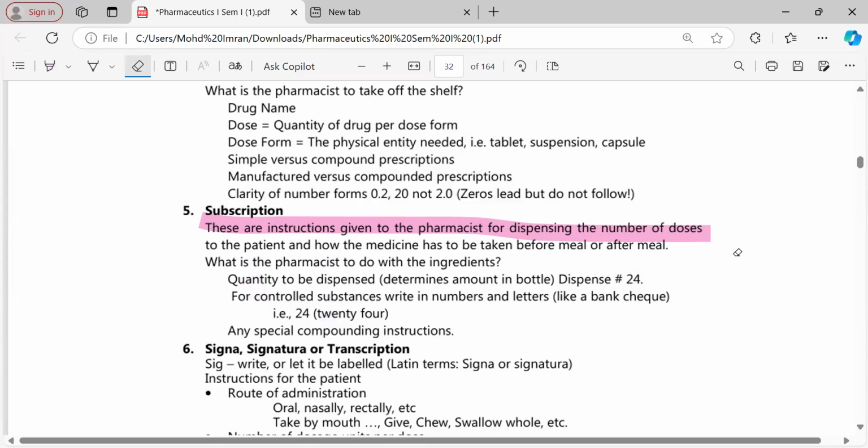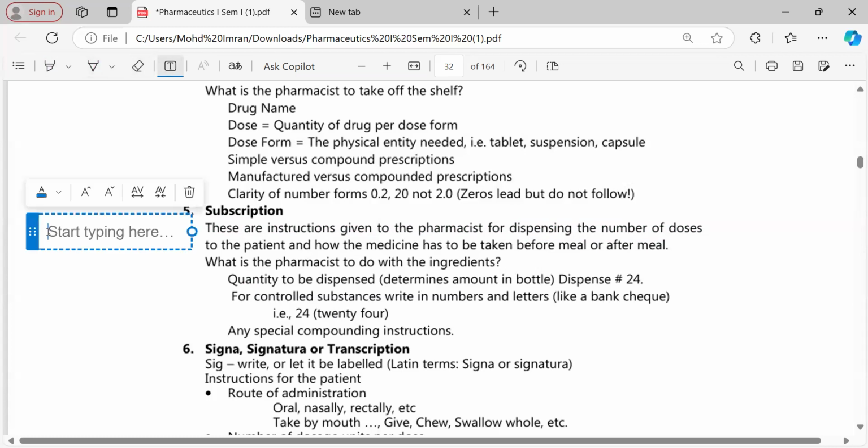So how do we give instructions to the pharmacist in a modern prescription? How much dose to give, how much strength to give, that is the instruction to the pharmacist. For example, there are many drugs with many doses and dosage forms. If the instruction is not given to the pharmacist, then it will be problematic. For example, take an antifungal drug. I always give this example because I have seen errors happening with it. Ketoconazole. It's an antifungal drug.